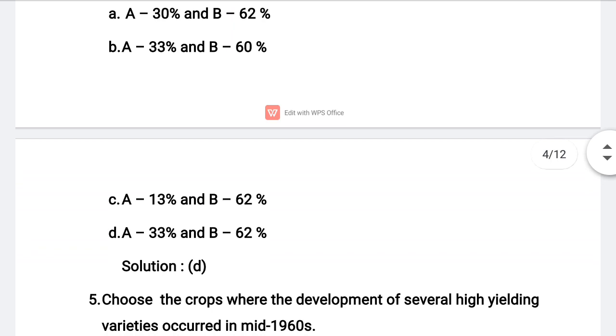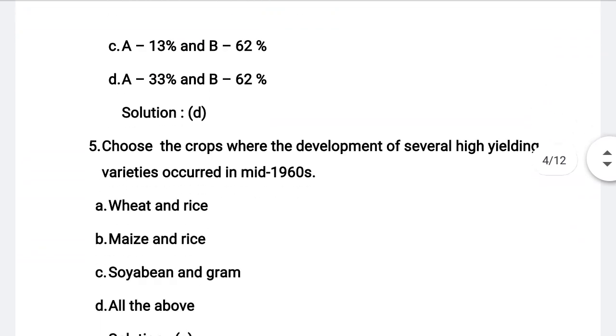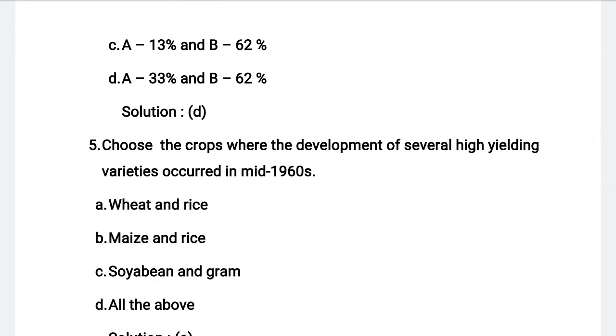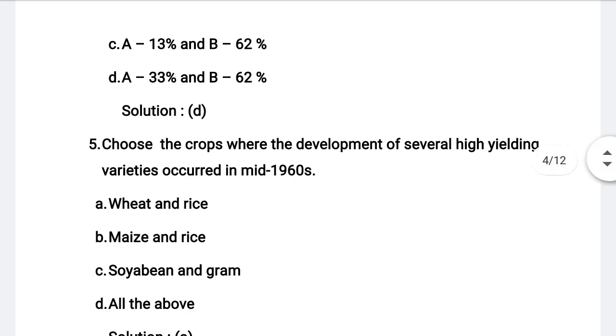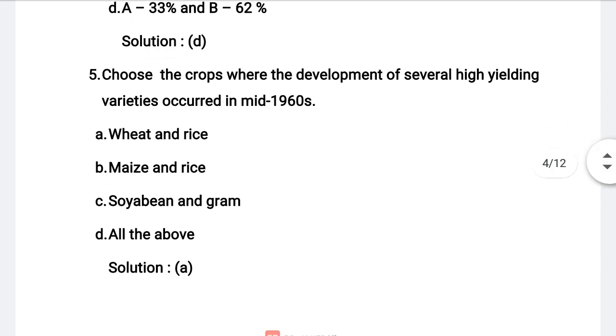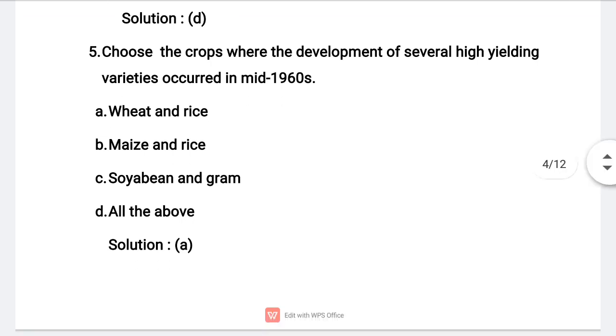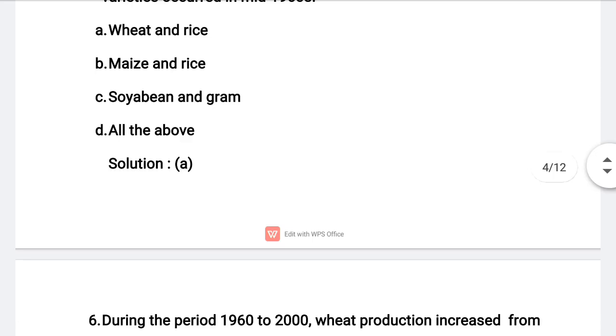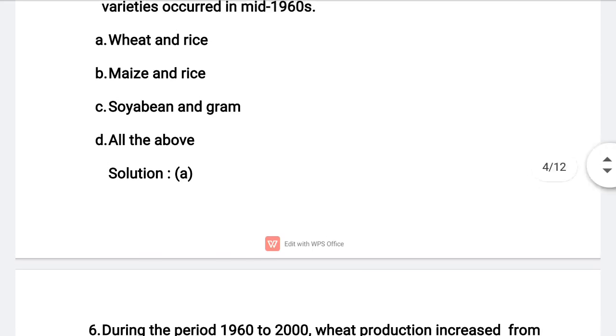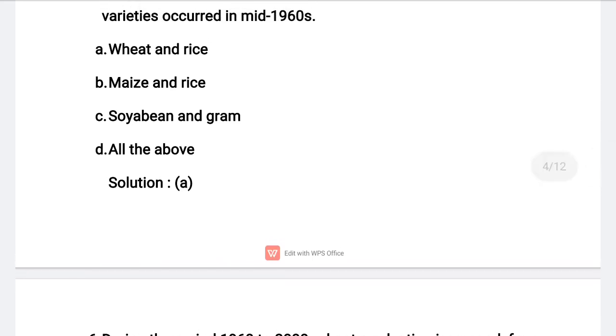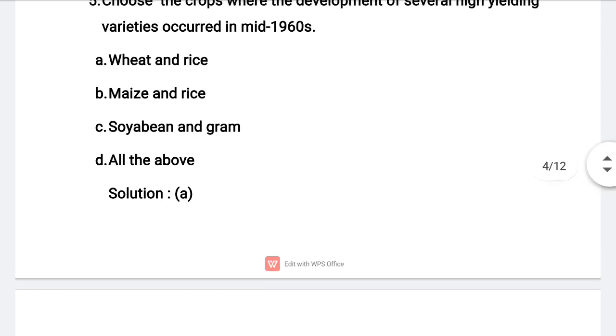Next question, students. Choose the crops where the development of several high-yielding varieties occurred in the mid-1960s. Option A, wheat and rice. Option B, maize and rice. Option C, soybean and gram. Option D, all the above. So the correct answer for this question is option A, nothing but wheat and rice.